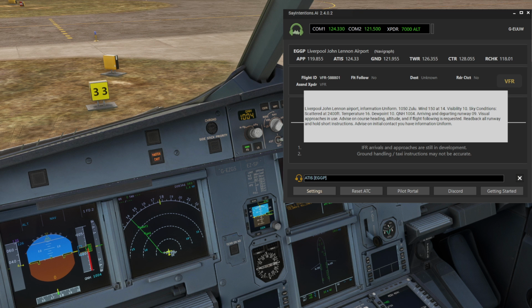Is requested. Read back all runway and hold short instructions. Advise on initial contact you have information uniform. So it starts halfway through the ATIS, which is realistic.